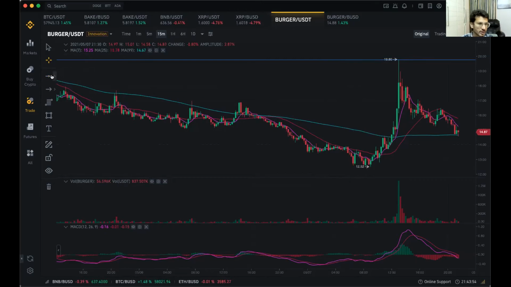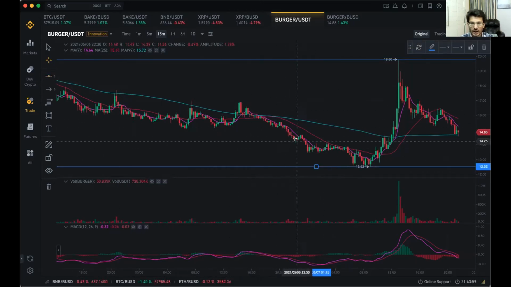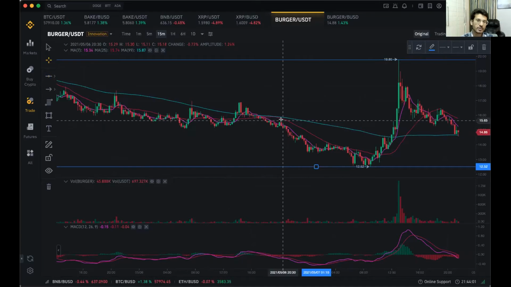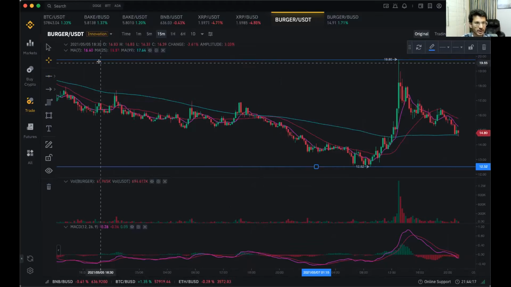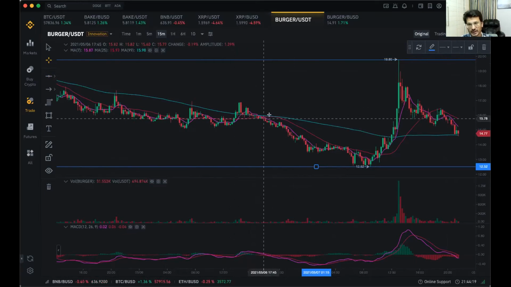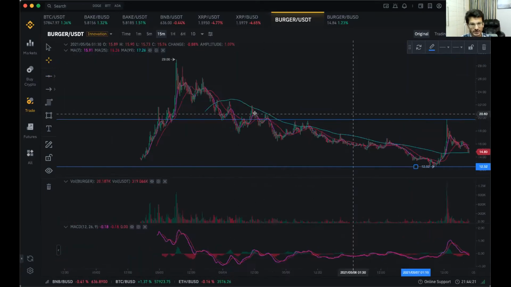So all these lines that I'm making are called trend lines, and these lines can only be made on the Binance application on the computer and not on the mobile phone. Okay, I personally don't use these lines because I don't need to, and I'm just able to see all the coins and analyze them right away. But for the starting, you can actually use all these lines to find out support and resistance levels.